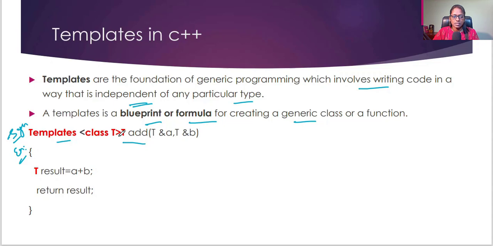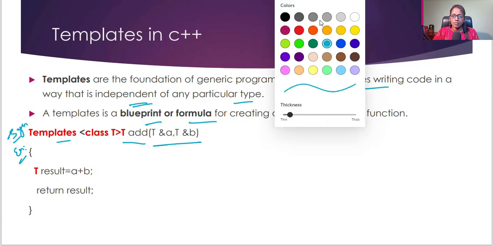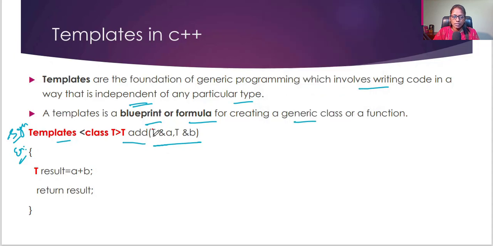Class T, add. So add, I am going to use this function. So here T is a template, and here I am going to pass the address of A and address of B. So on the T, result is A plus B.